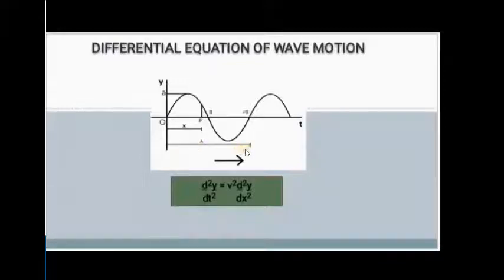Here lambda is taken to be the wavelength and x is the distance or the position of the particle present at P from the origin O. A is taken as the maximum amplitude, and phi 1, phi 2 are the phase angles. Now we are using all these factors. We are going to derive the differential equation of wave motion.